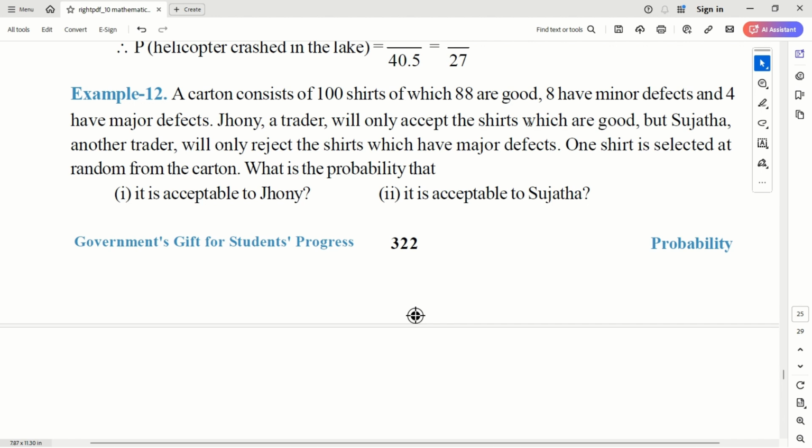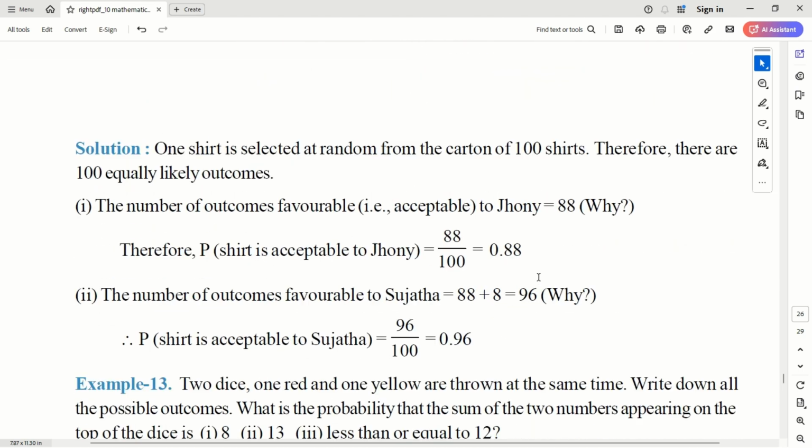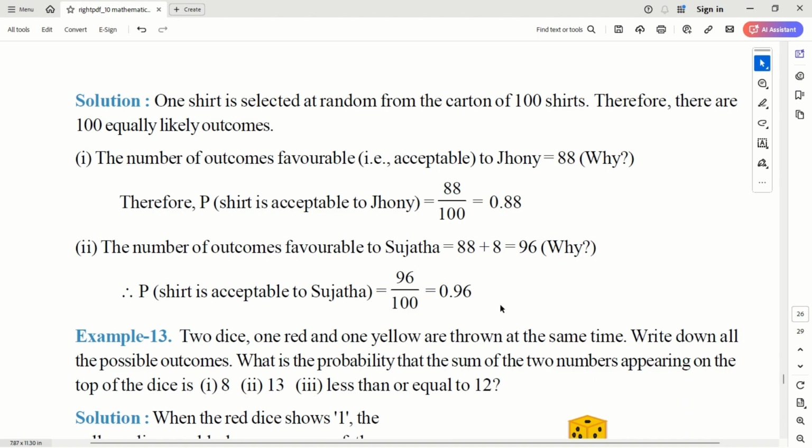So what does Johnny accept? He will accept shirts which are good only. There are 88 good out of 100 shirts, so his probability of acceptance is 88 by 100. Whereas Sujata will reject only if it is a major defect. Only 4 are major defects, so she will reject only 4 out of 100. The rest are all acceptable, that is 88 plus 8, which is 96. 96 by 100 is acceptable by Sujata. So this is how we calculate: 0.88 and 0.96.